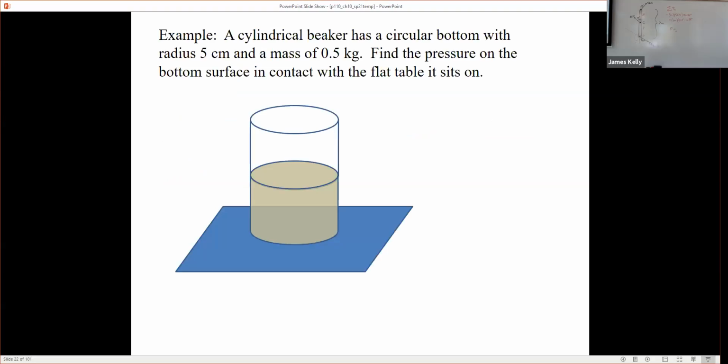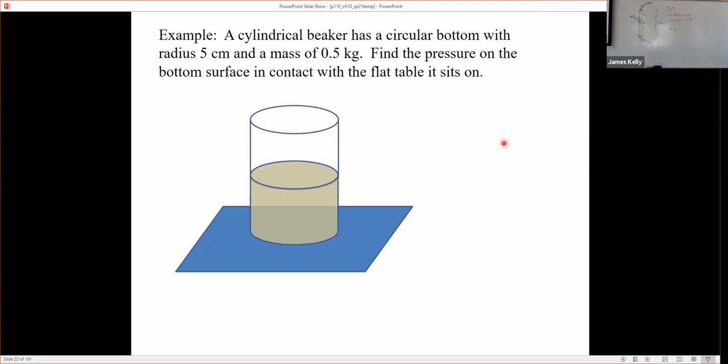And let's just calculate something easy and calculate the pressure here. So, a cylindrical beaker, I'm going to imagine it's a perfect cylinder on a perfectly flat table. And it's got a circular bottom of radius 5 centimeters and a mass of 0.5 kilograms. That's the fluid plus the beaker all together. Find the pressure on the bottom surface.